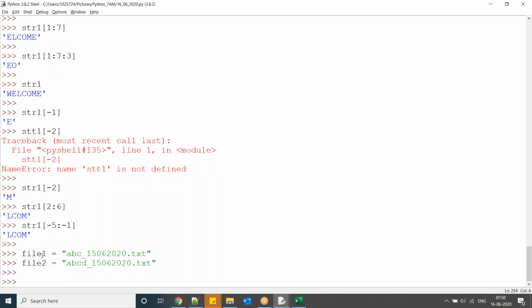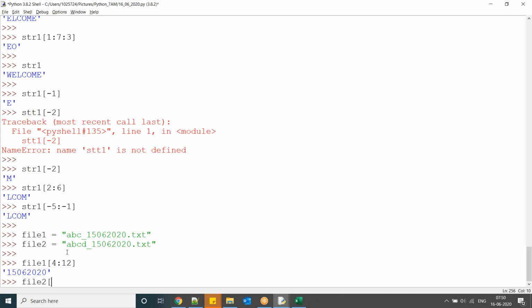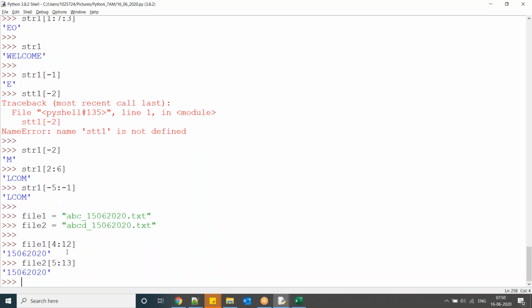To fetch the date from here I have to write file1 of 0 1 2 3 4 ... 11, so here I have to write 12. The same thing for this one, we have to write 5 to 13. So different logic you have to write.